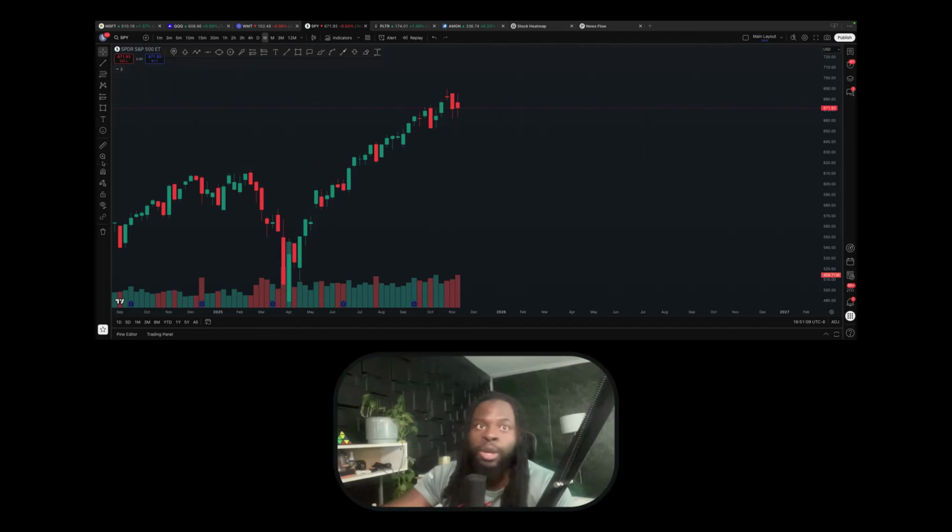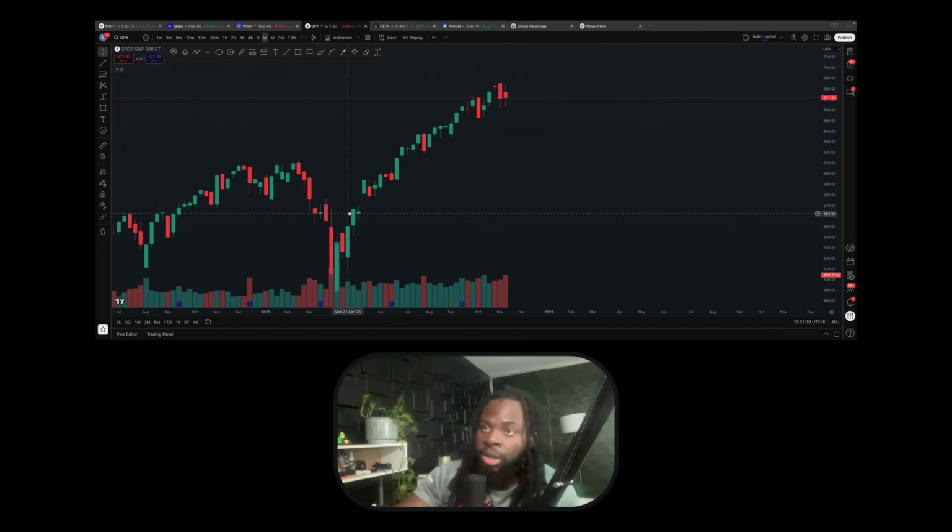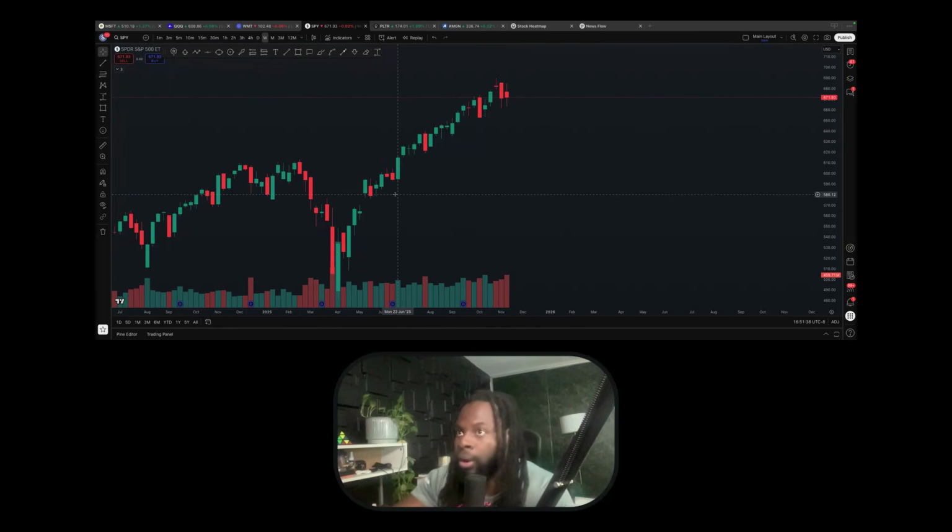A decent pullback would go all the way down to around 650, 640 from where we are right now, so that would be around here. That's another 5% move down on SPY, which would be nothing crazy and still a healthy pullback in the market. That's something I'm definitely watching, but other than that the price action is still bullish, so I'm also looking for bullish opportunities.